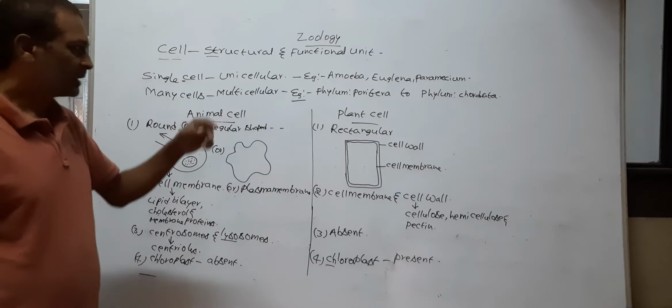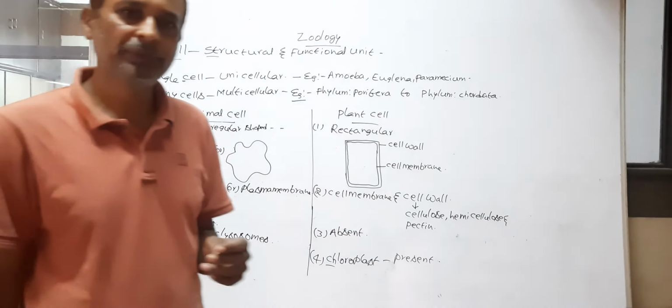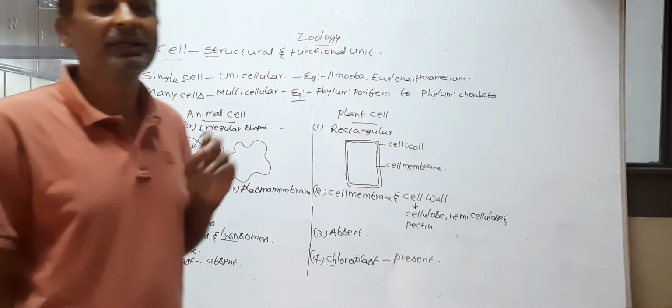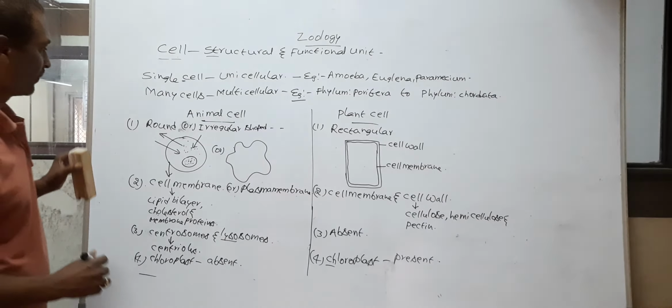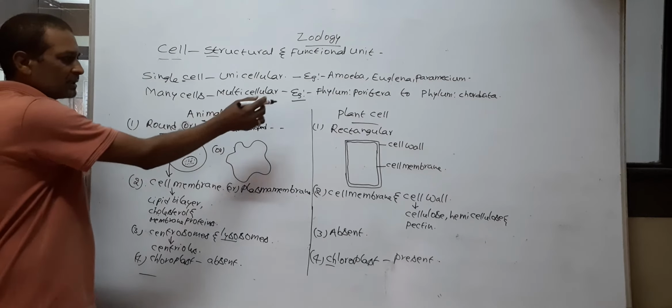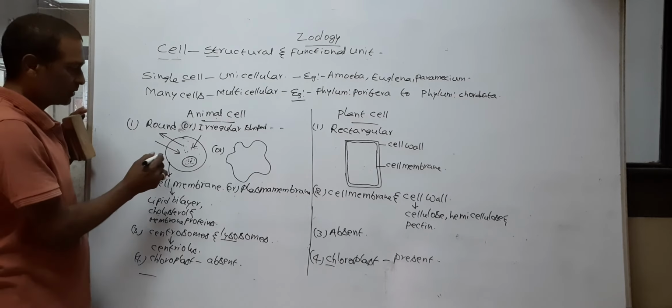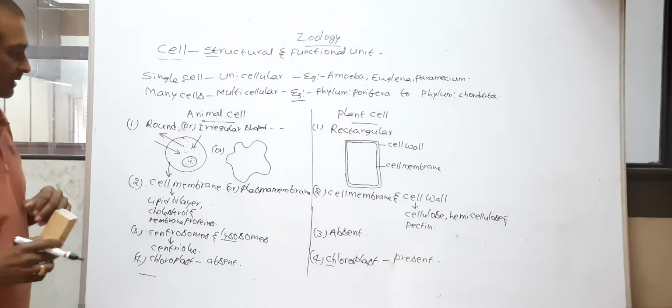The animal cells and plant cells exhibit many similarities. What are they? The animal cells and plant cells possess cell organelles.